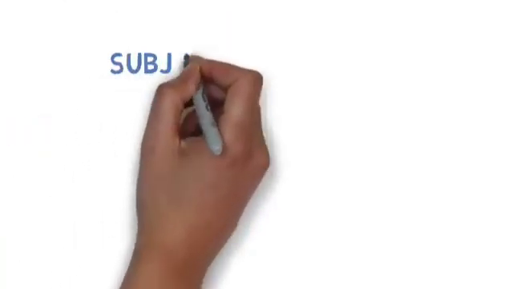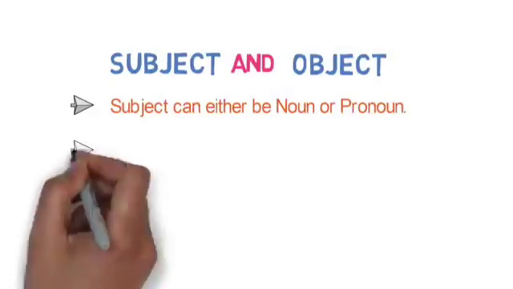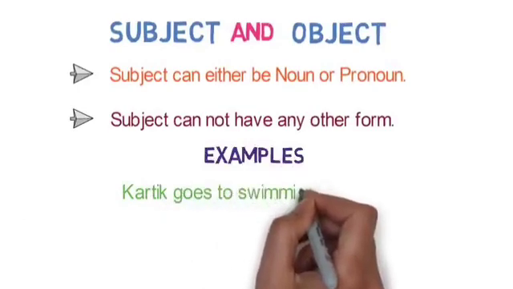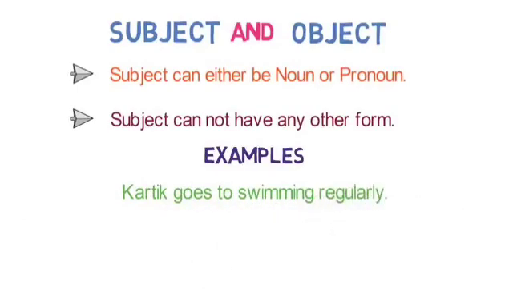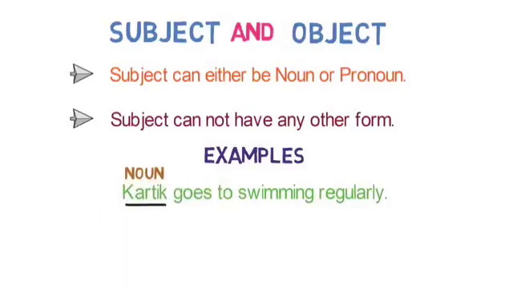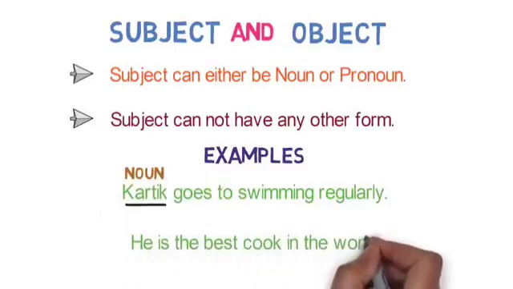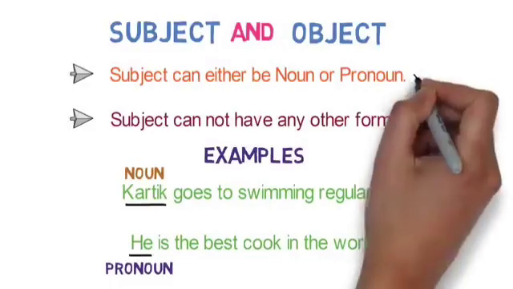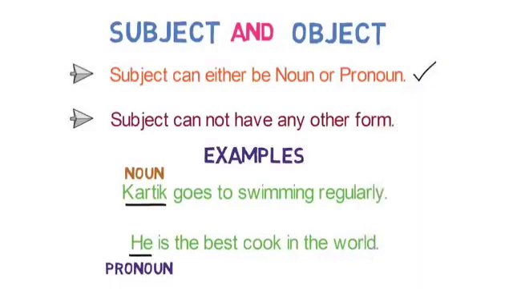In our discussion about subject and object video, we discussed that in any sentence, the subject can either be a noun or pronoun. It cannot have any other forms. For example, Karthik goes to swimming regularly. Here, Karthik, which is a subject, is a noun. Let's see one more example. He is the best cook in the world. Here, he, which is a subject, is a pronoun. Now looking at the examples, we can say that the subject can either be a noun or pronoun.